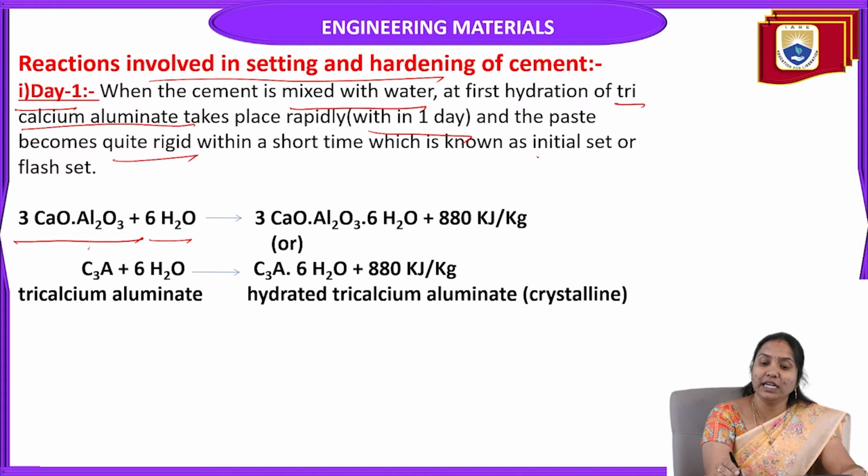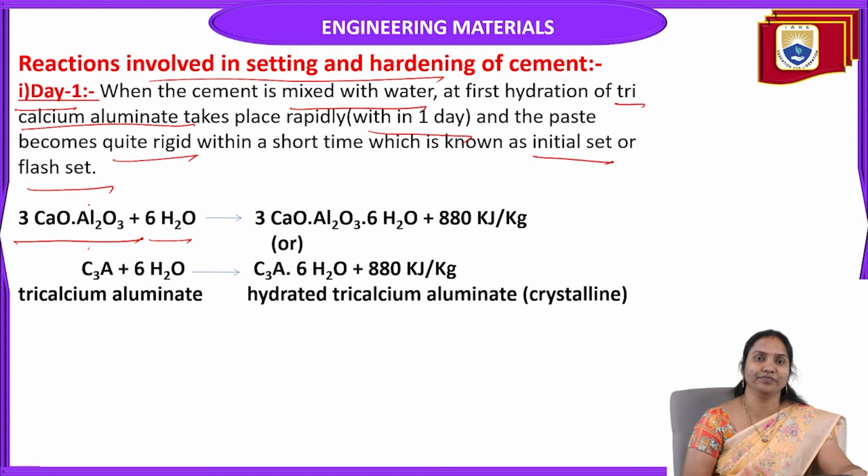This is known as initial set or flash set.